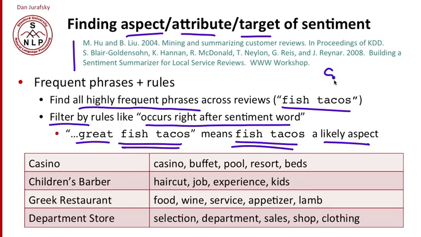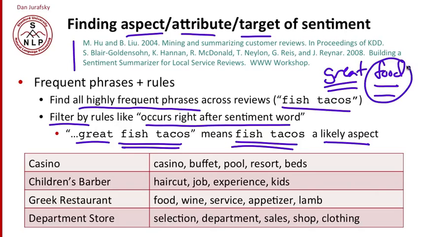So if we see food occurring very often in a review, and we see the words great and terrible and awful before it a lot, we know it's probably an aspect that people are applying sentiment to. And this can be used automatically to find sentiment for lots of things. So Blair-Goldensohn et al. used it, for example, for casino reviews to find that words like casino, buffet, pool, resort, and beds are the kind of things people comment about in reviews of casinos.